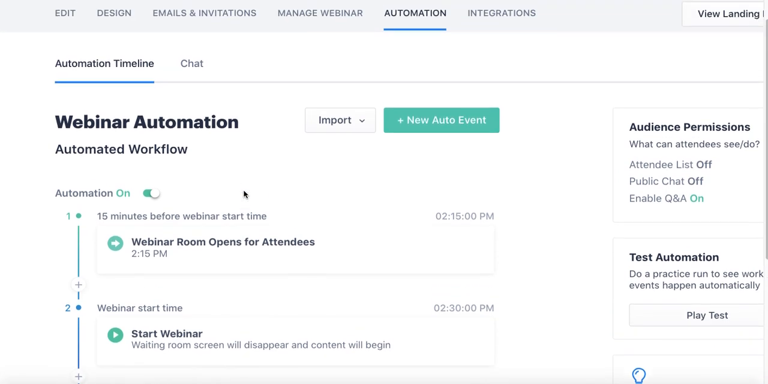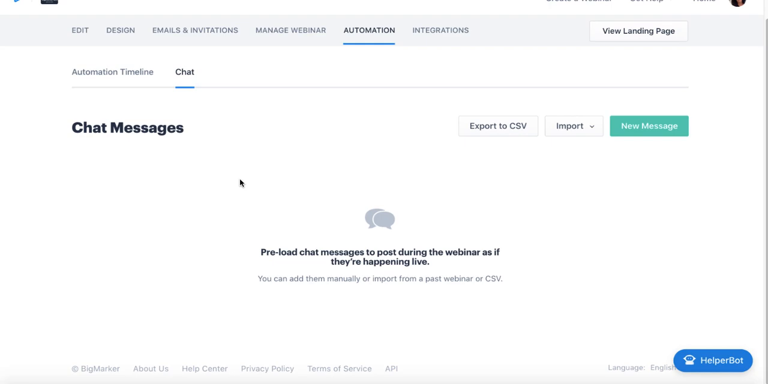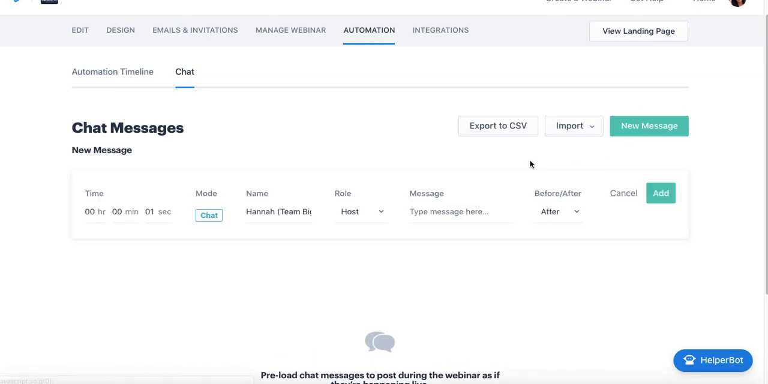Another cool feature that we have here is if you don't want to import your chats individually, let's say you want to manage them on a larger scale, you can go over to the chat tab here and import your chat messages and manage them a little bit better here. So this is a section specifically for users who really want to populate their automated or evergreen webinars with a lot of chats, and it can be both from the host, from attendees, it could even be from made up people. You can either import or you can add new messages individually and decide exactly what you want to add.